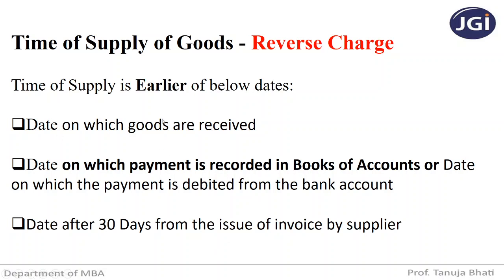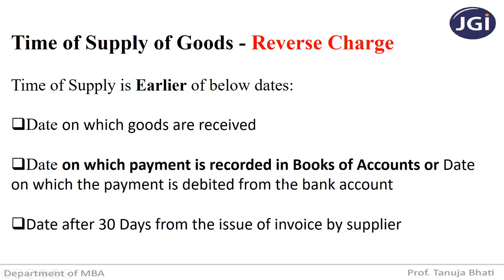Now suppose I am the recipient, I am liable to pay tax to the government, so I fall under reverse charge. The date on which goods are received is the date on which I receive the goods from the supplier. Next, the date on which the payment is recorded in the books of accounts, or the date on which payment is debited from the bank account.